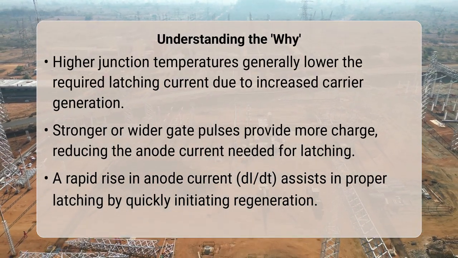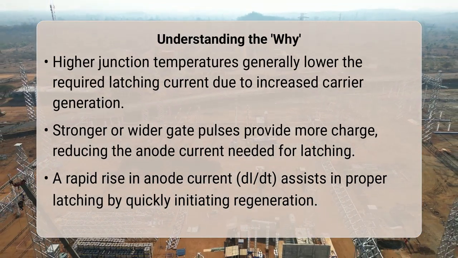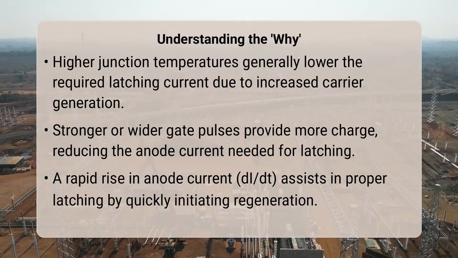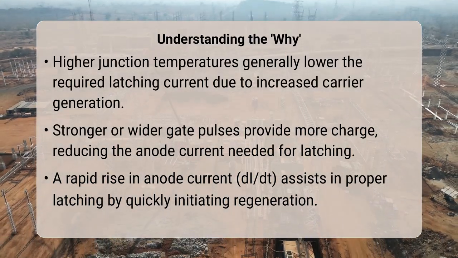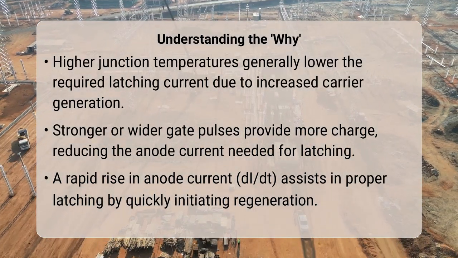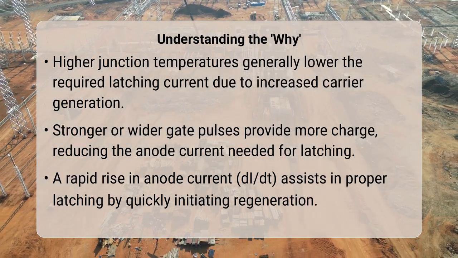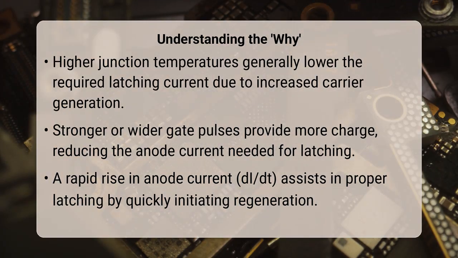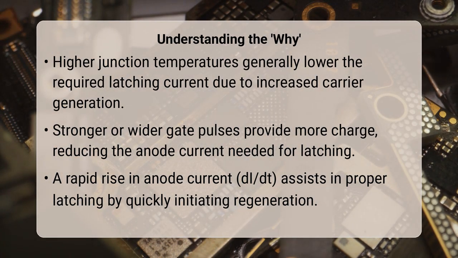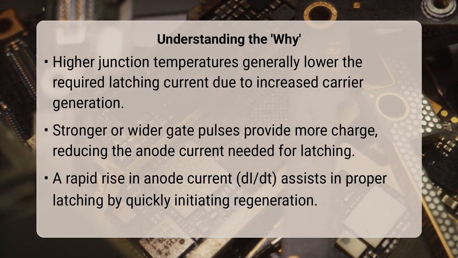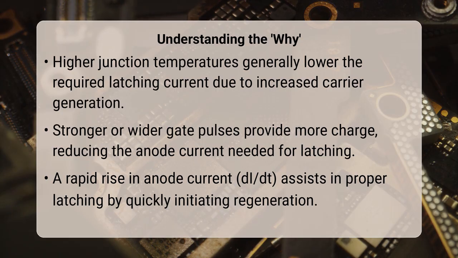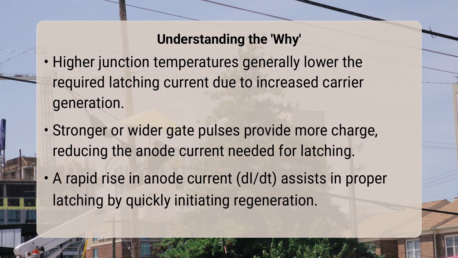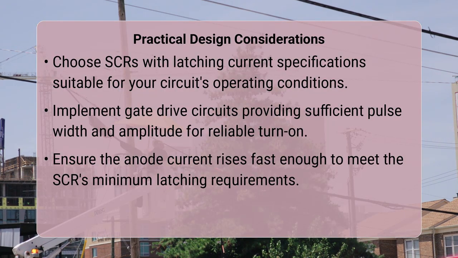The gate current's pulse width and amplitude are critical because they determine the amount of charge injected into the SCR's gate region. A wider or stronger gate pulse provides more charge, ensuring a more robust turn-on and requiring a lower latching current. If the gate pulse is too narrow or weak, the internal regenerative process might not fully develop before the gate signal is removed, demanding a higher anode current to sustain the on state. Additionally, the impedance of the gate circuit affects how effectively this charge is delivered, with lower impedance allowing for a quicker and more effective turn-on.